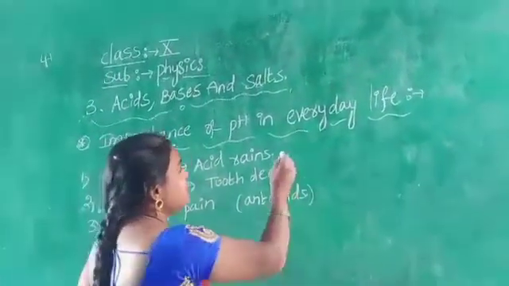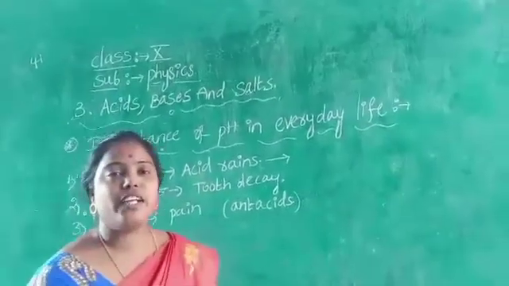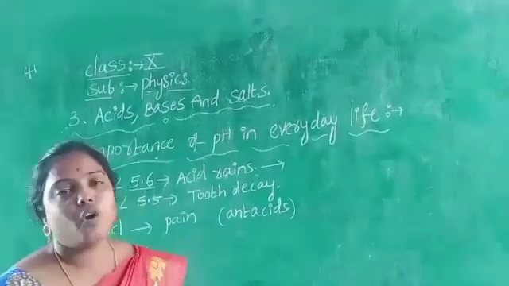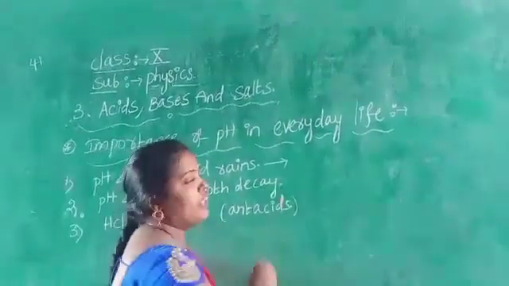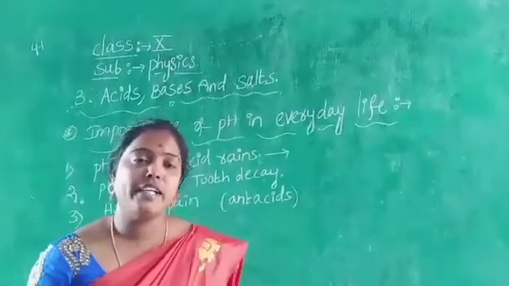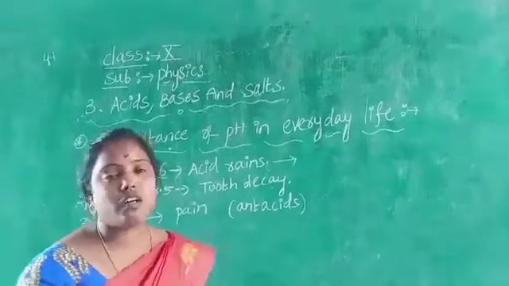So what are the disadvantages of acid rain? If acid rains are falling, it will destroy the agricultural field, and it corrodes buildings, apartments, etc. And it is very dangerous to aquatic organisms.